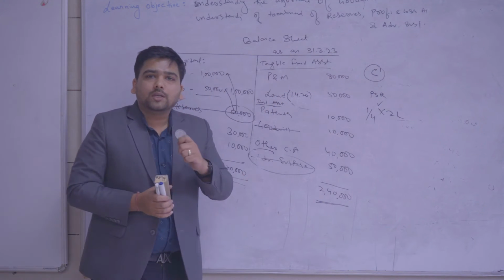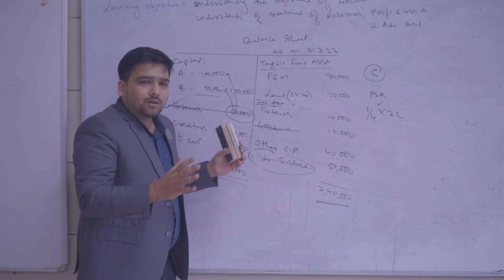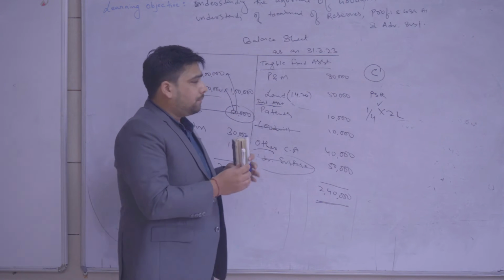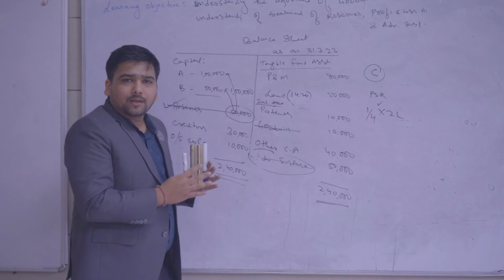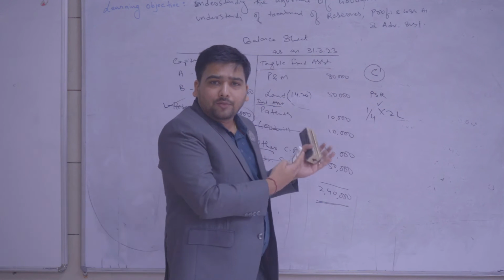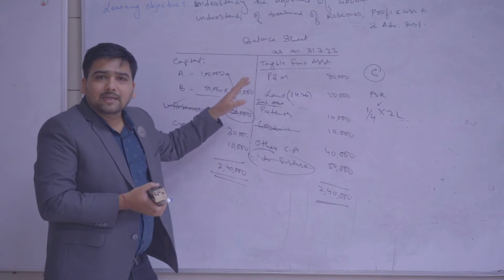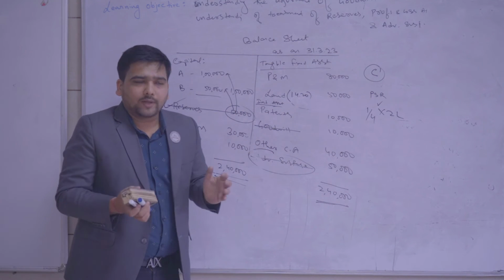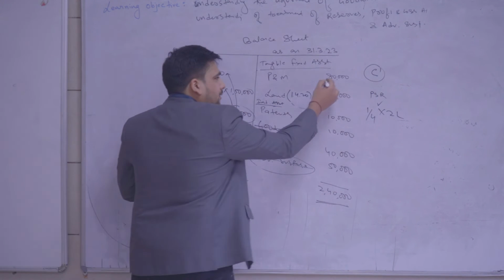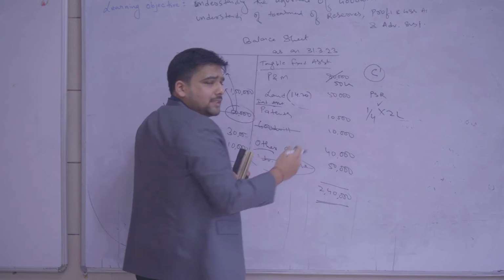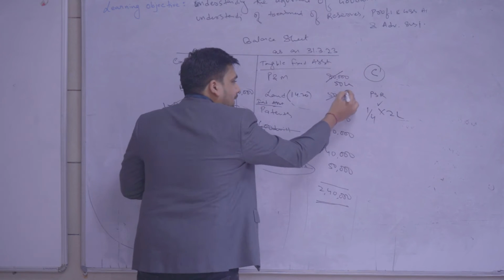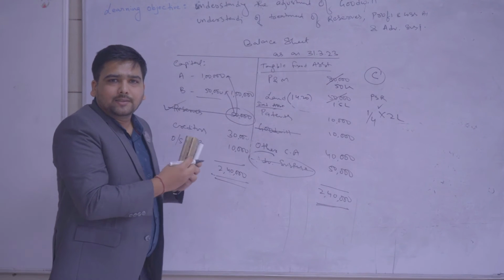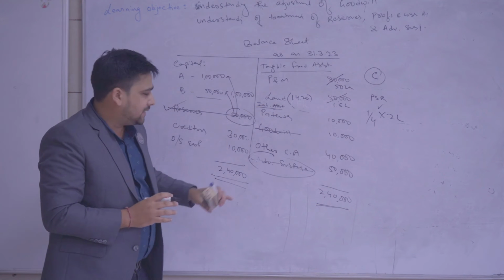Now, talking about the next point. After cleaning the balance sheet, cleaning means making everything fair, bringing it to fair values, all the assets and liabilities are now at their fair value, that is, the market value. So plant and machinery is revalued at 50,000 as we said in our previous example. Land is now revalued at 1,50,000. For patents there is no change, so it will be at the same value.